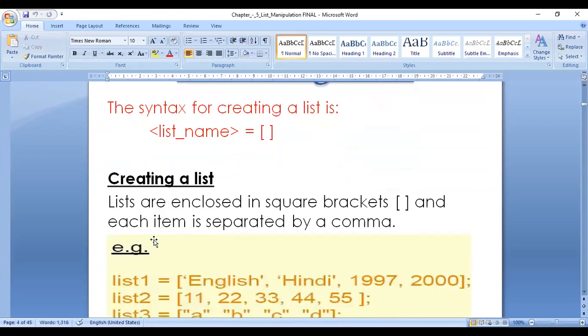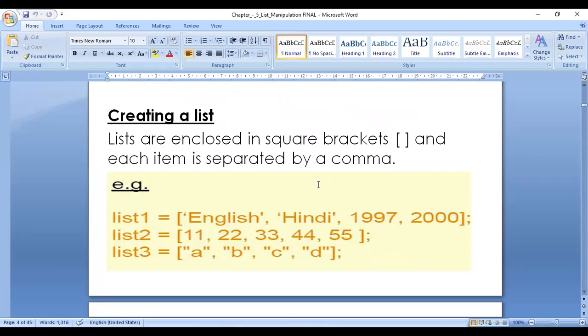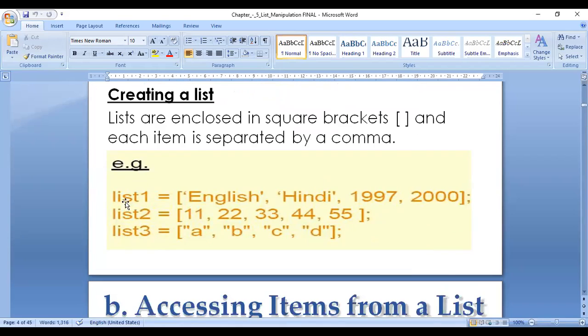Creating a list: each list is enclosed in square brackets, and each item is separated by a comma. See here, list1 is the name, equal to English, comma, Hindi, comma.